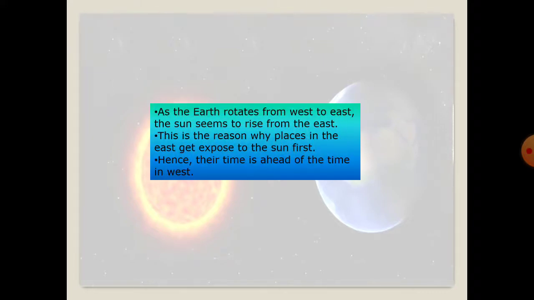As the Earth rotates from west to east, the Sun seems to rise from the east. This is the reason why places in the east get exposed to the Sun first. Hence, their time is ahead of the time in places in the west.